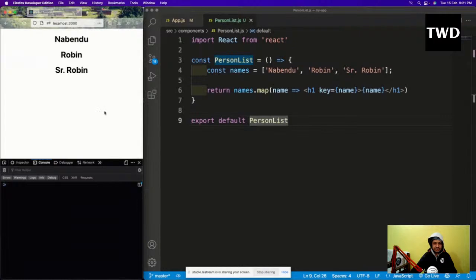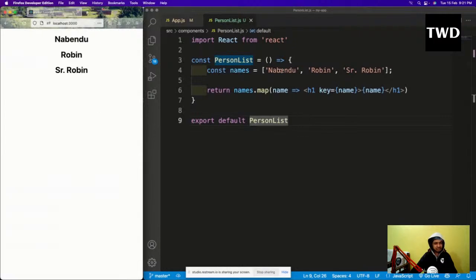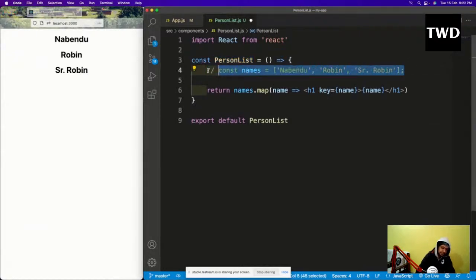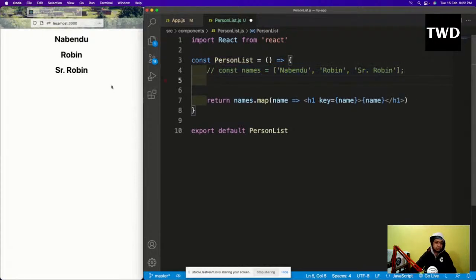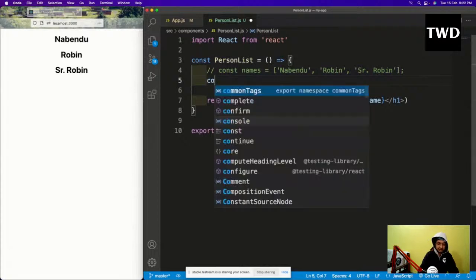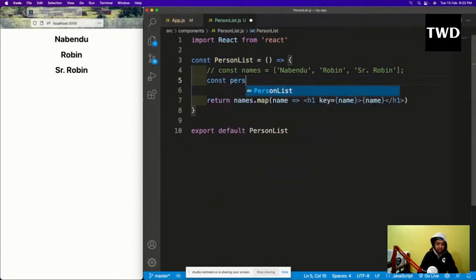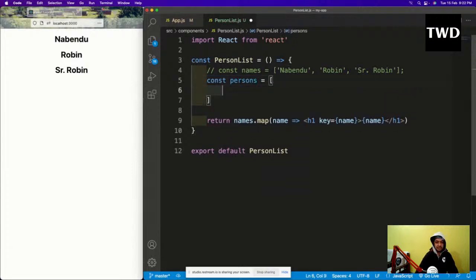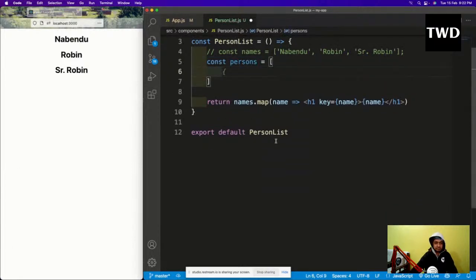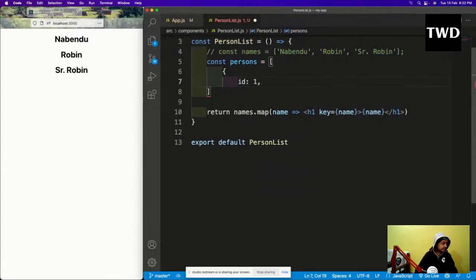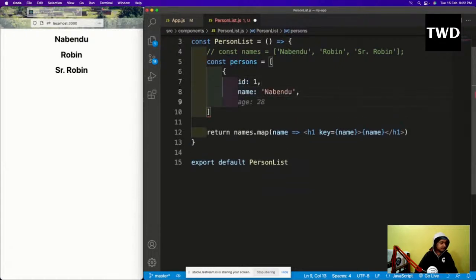As I've told, in real-world rendering we might loop through something like this, but generally, when we do an API call, we loop through an array of objects. So let us loop through some array of objects. Const persons equal to this, and then I will have id, name and age.